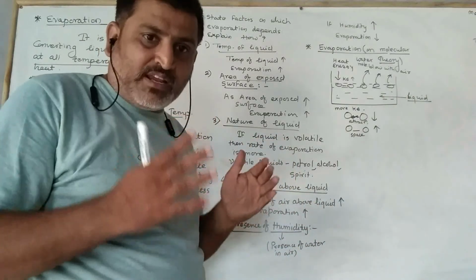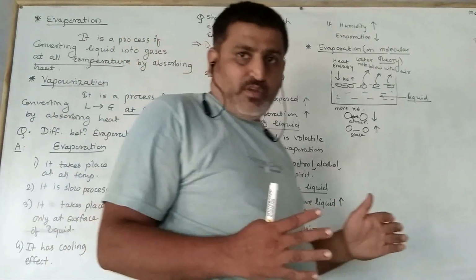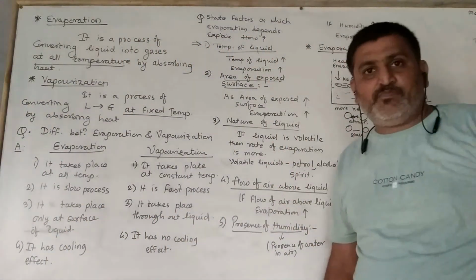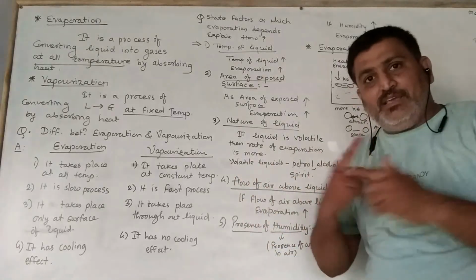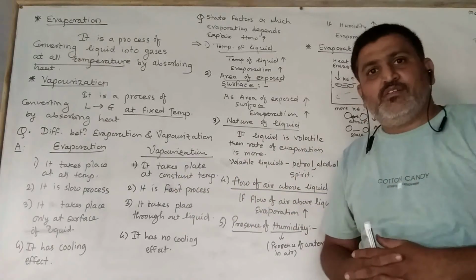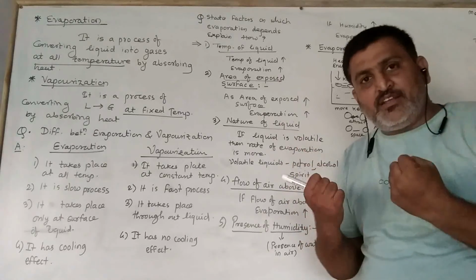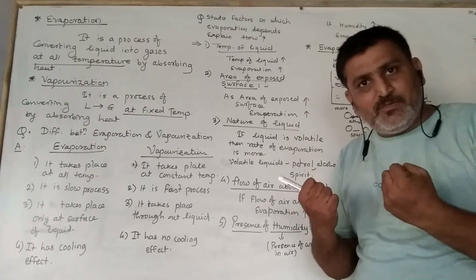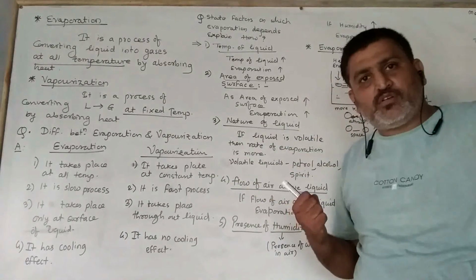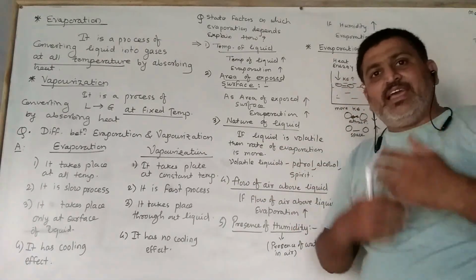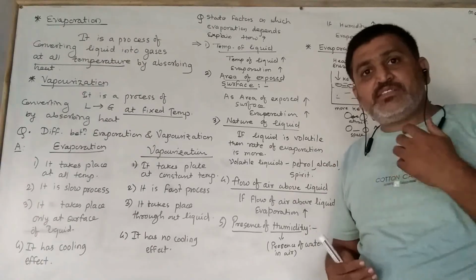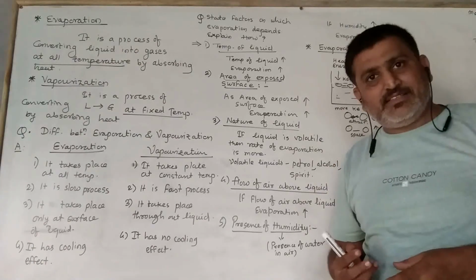whatever rain we are getting on the earth, okay, this is only due to this evaporation. Open sea water gets heat energy from the sun, and the surface molecules of the water in the sea get excited. Means their kinetic energy increases.